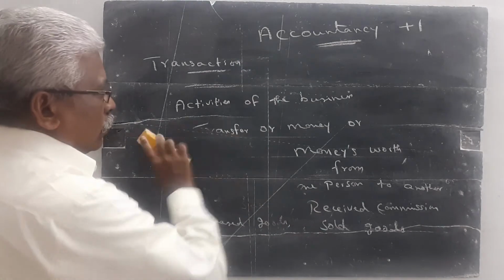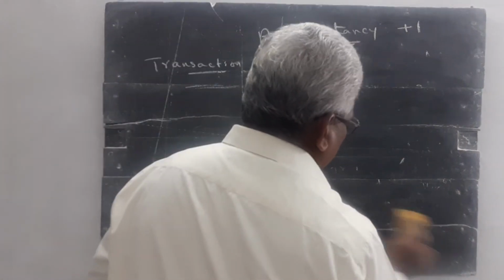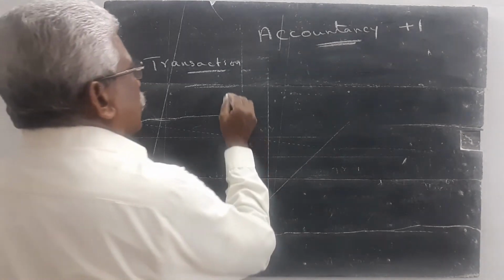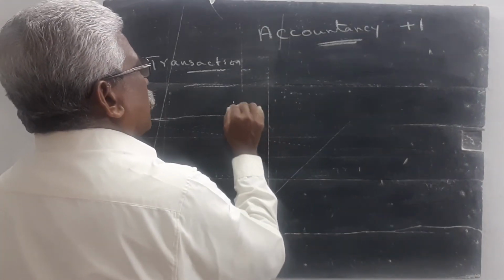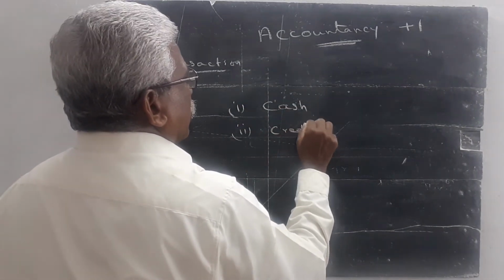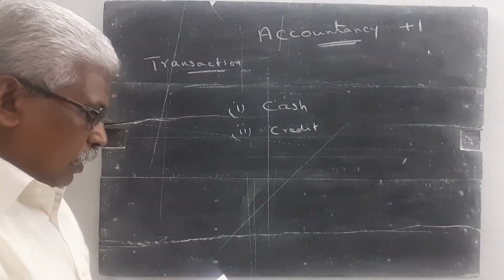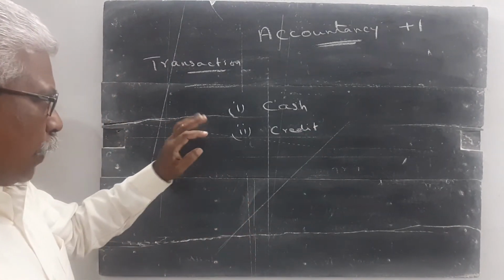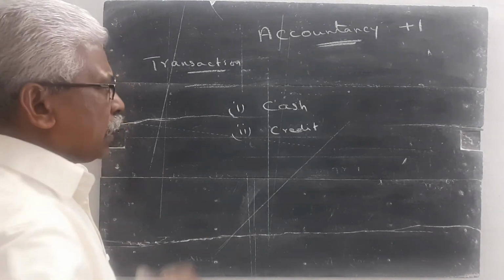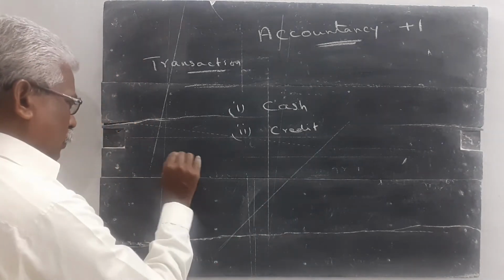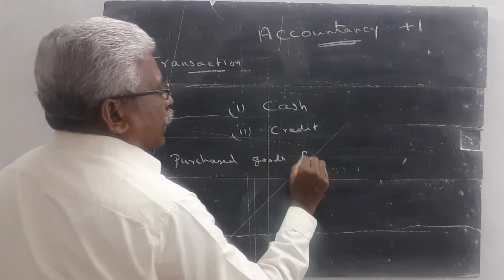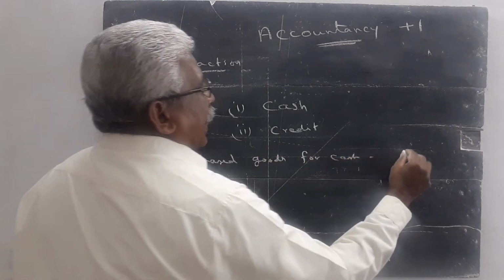Then, the transactions are classified into two. Number one, cash transaction, and number two, credit transaction. Cash transaction means when the payment or receipt is made immediately. For example, we purchased goods for cash. Immediately we pay the cash. Purchased goods for cash. It is a cash transaction.